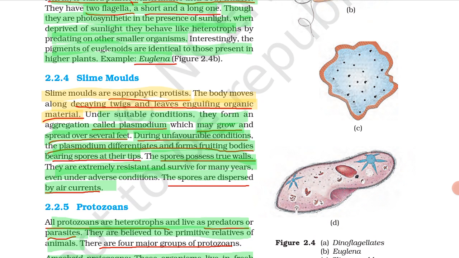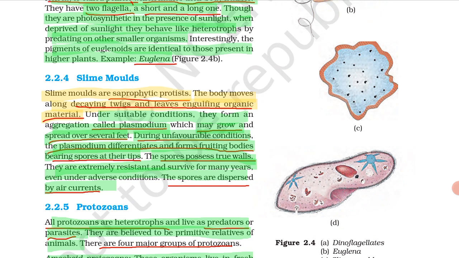Under suitable conditions, they form an aggregation called plasmodium, which may grow and spread over several feet. Means whenever there is a suitable condition, it forms an aggregation called plasmodium. Plasmodium is a mass that grows and spreads over several feet.